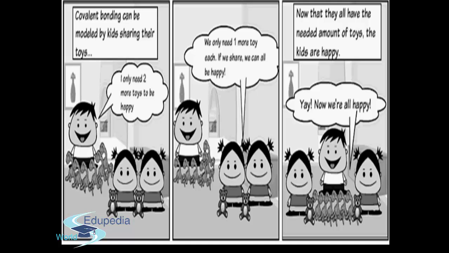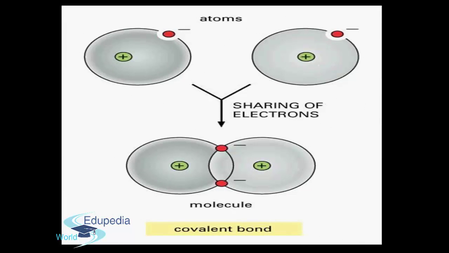We can understand this parable by our chemistry terms. That is, a chemical bond formed by the sharing of electrons between 2 atoms is known as a covalent bond. Here you can see this. There are 2 different atoms which share electrons to form a molecule.